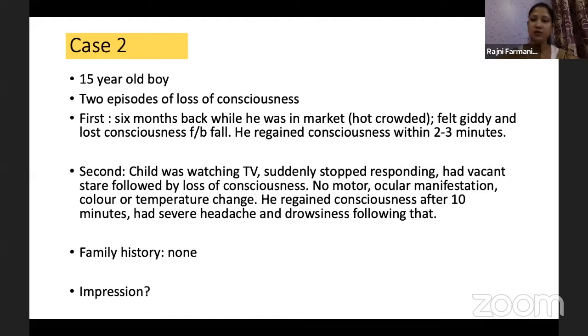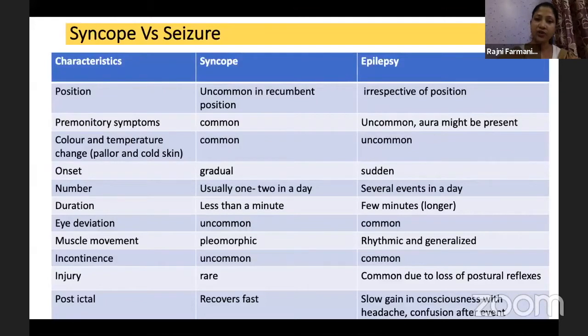Two episodes. The first was a simple syncope kind of episode. The second episode looks a little tricky. We have to analyze each and every symptom in the second episode. So let's go forward. How do we differentiate a case of syncope versus epilepsy? This flowchart is very important, and we should try to remember each and every point in this table. The first thing is position.